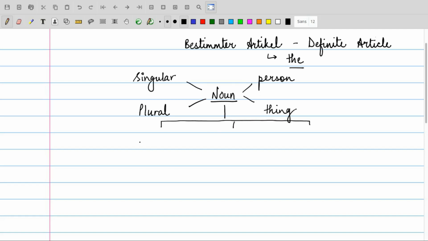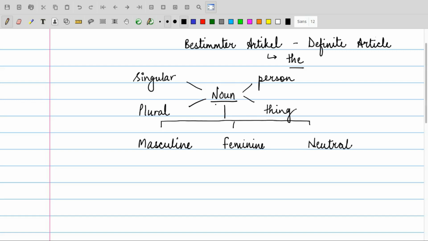That is masculine, the second part is feminine, and the third part is neutral.